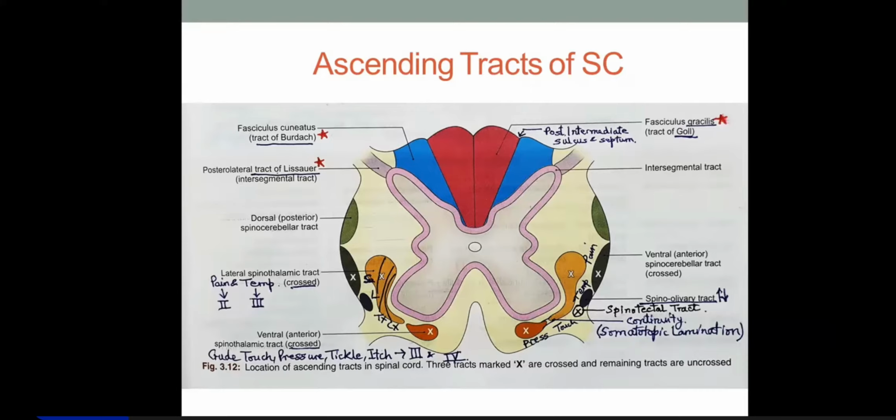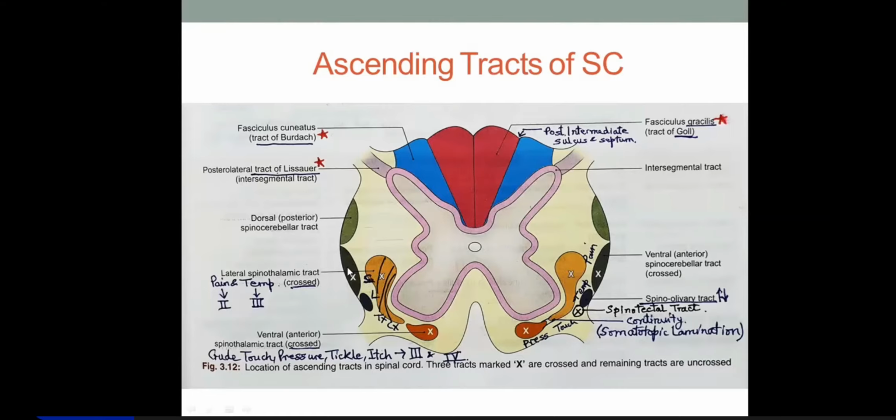Reflex proprioceptive sensations are those sensations which you are not aware of, but your CNS is taking care of, especially your cerebellum, like maintaining your tone while you're standing, while you're walking, while you're climbing up the stairs and all. So maintaining the tone of the muscle, maintaining your posture, and adapting yourself in whatever posture you're sitting, lying, or standing, you balance yourself. That is all. That type of reflex proprioceptive sensations are carried through this spinocerebellar tract.